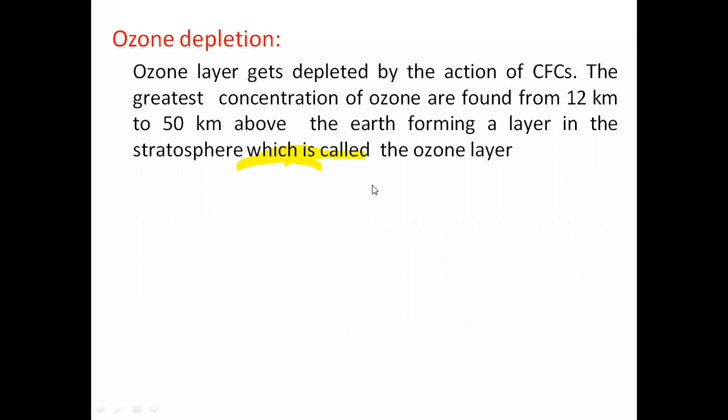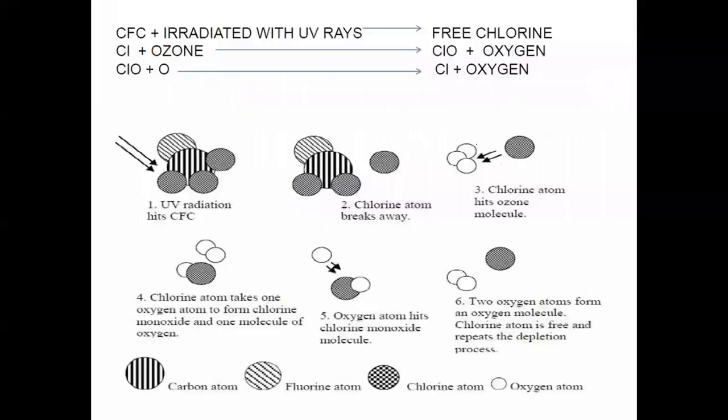So as we know, the ozone layer is available from 10 or 12 kilometers up to 50 kilometers, and CFC type of refrigerants, that means the chlorine atom from that CFC type of refrigerant, is consuming the ozone molecule. Now how is that CFC type of refrigerant consuming the ozone molecule? So here you can see the reaction.